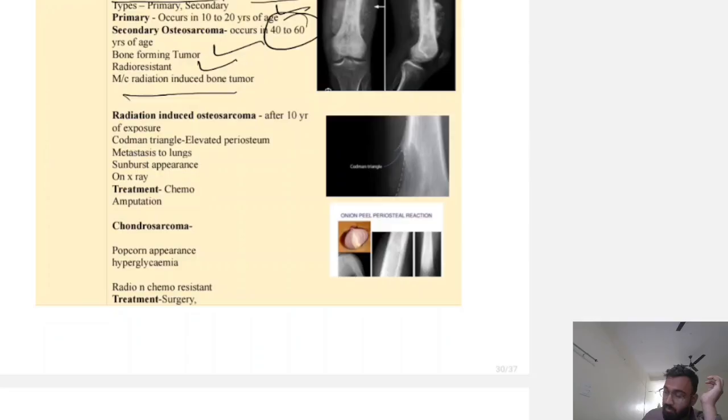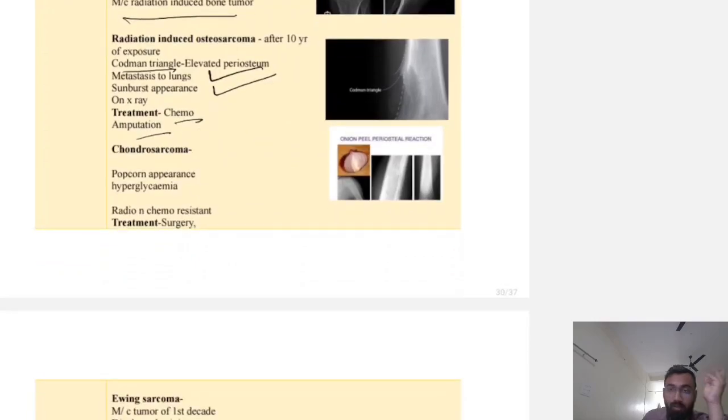Codman triangle is elevated periosteum, and it is also seen in Ewing sarcoma, so this is not an exclusive feature of osteosarcoma. It has metastasis to the lung and a sunburst appearance on X-ray. Treatment is by chemotherapy; if it does not reduce, then we have to do amputation.